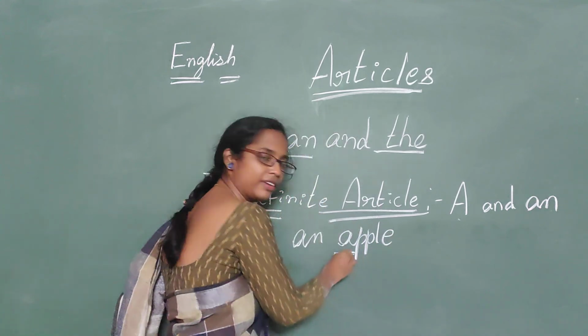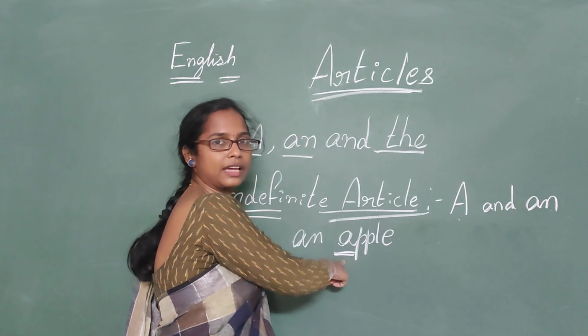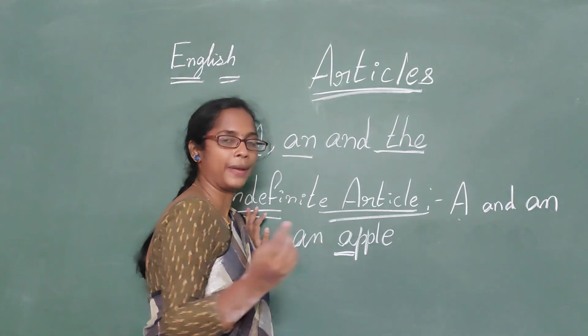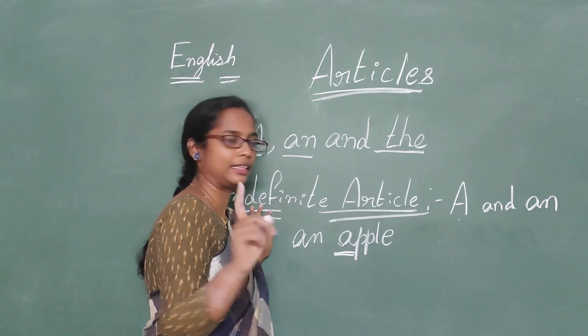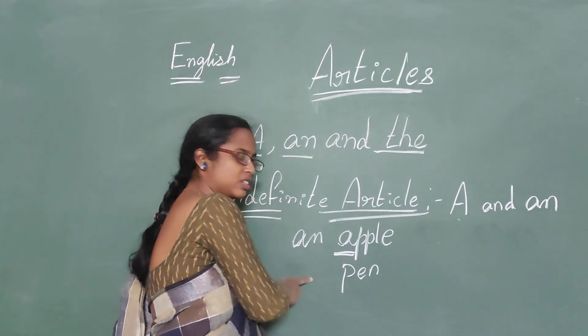Okay, this is the vowel sound, right? Apple starts with the vowel sound, so we use an before the vowel sound, right? Coming to a pen. Pen is also a thing, right? One single thing, pen. So what is the article that is to be used here?